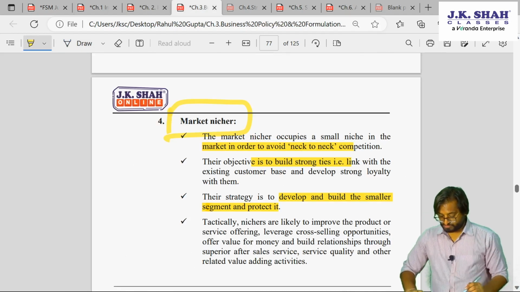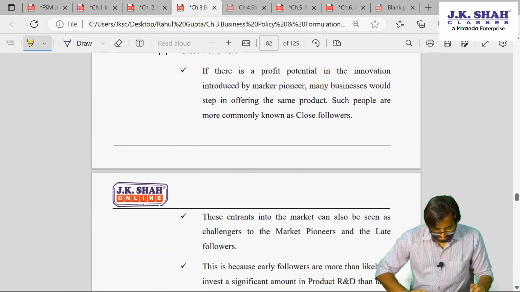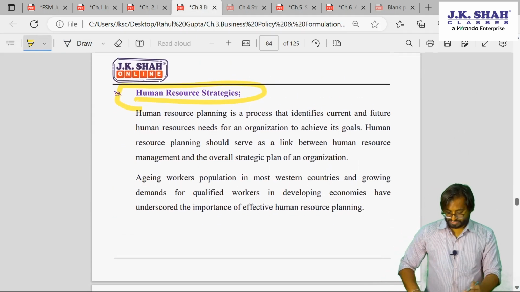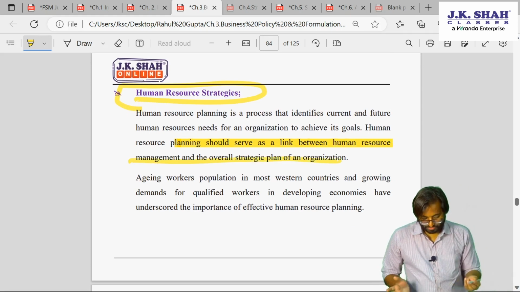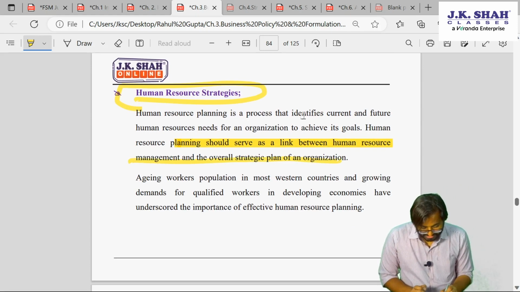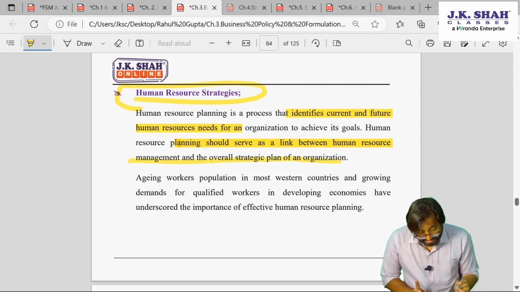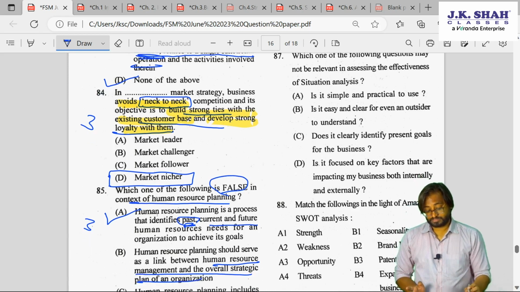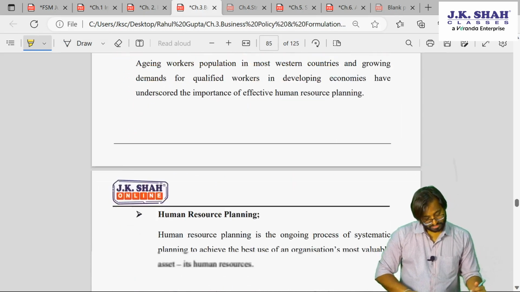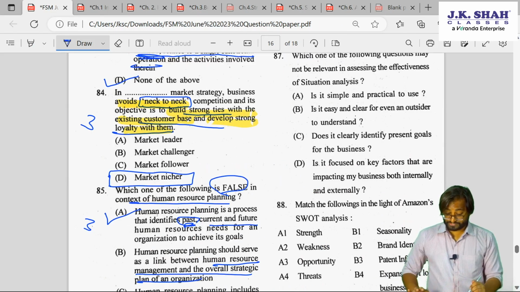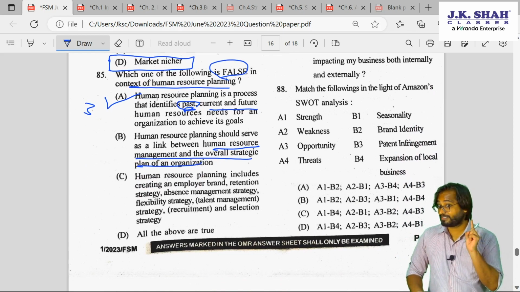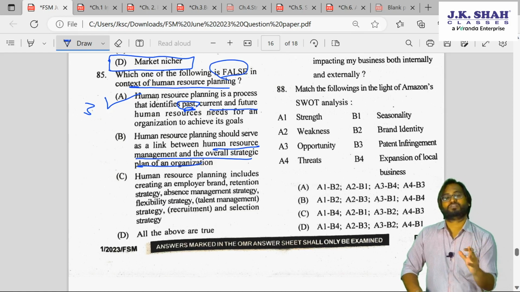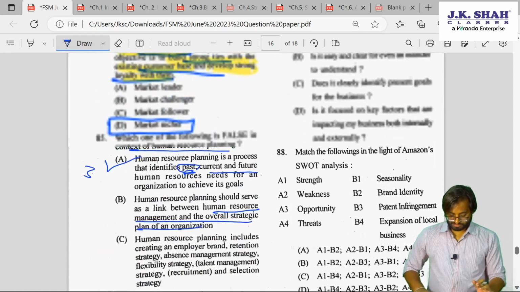Again, where will you find this? You will find this in HR. Human resource. There is, yes, human resource. If you read the entire chunk, you will understand. See, link between human resource management and overall strategic plan. Human resource planning is a process. Look at this. Identifies the current and future human resource needs. That is why I was telling you. See here, what is written here? Past. Okay. So that is why the answer is A and not D. So if you have marked D, 1 mark gone, because 0.25 marks for every wrong answer is gone, right? So 85.